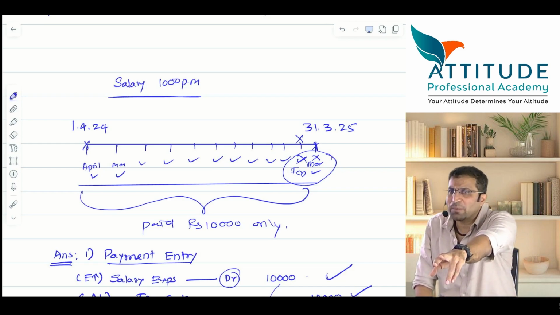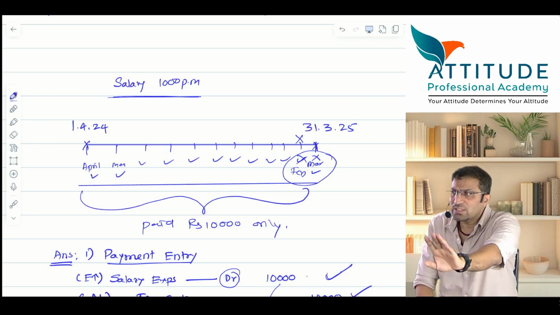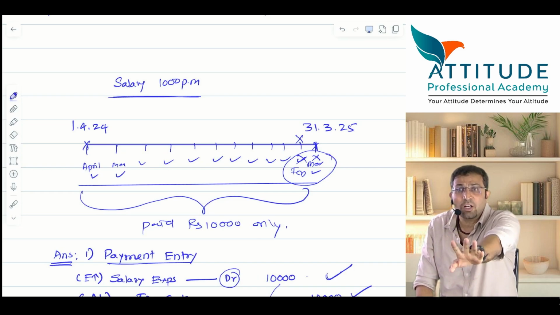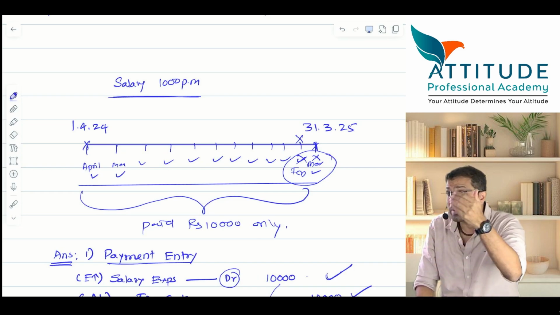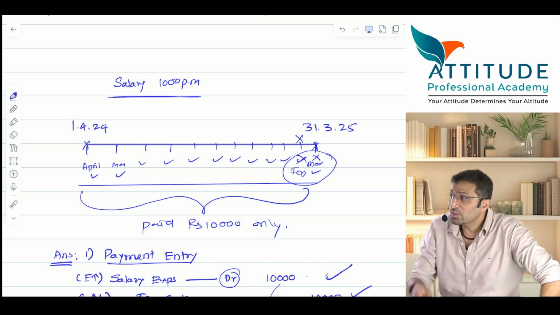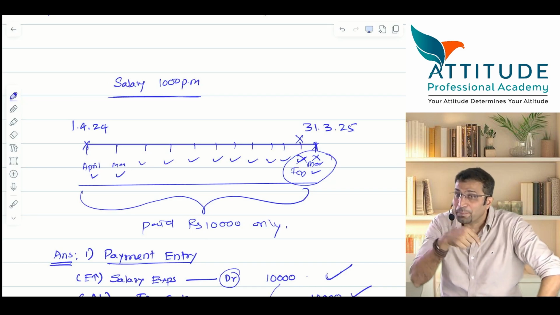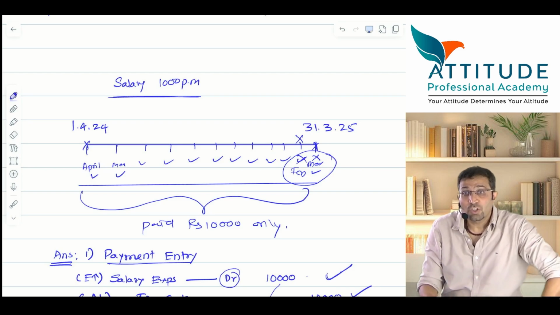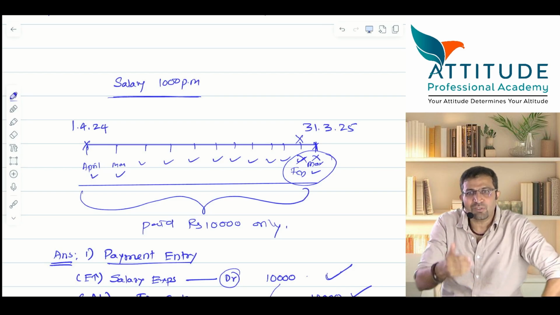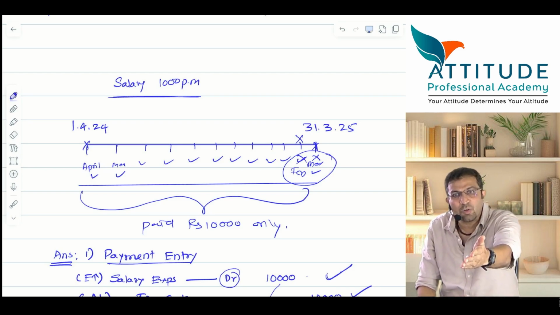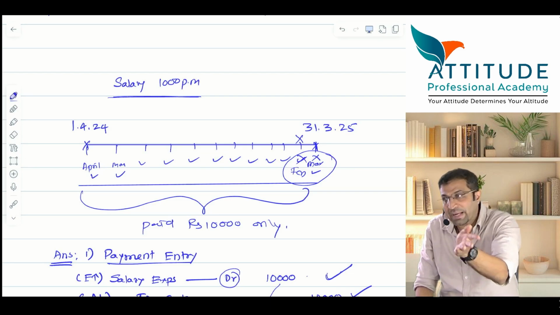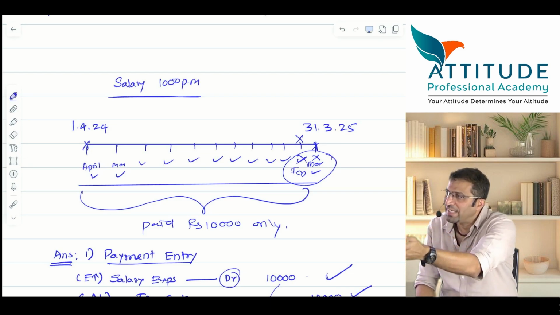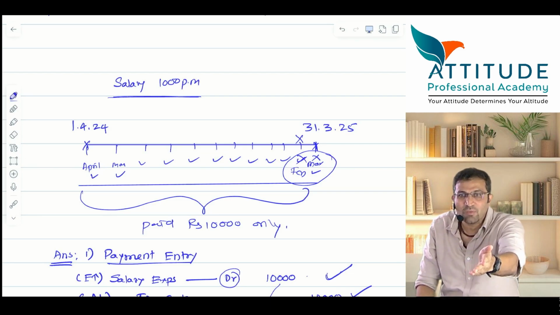He has worked for 12 months. But you have paid him salary for how many months? So how much will you show as expense in your P&L account? 15,000 or 12,000? 12,000 and not 15,000, because you have incurred expenses for only 12,000. You have paid 3,000 extra, that is prepaid salary. Prepaid salary is always an asset.